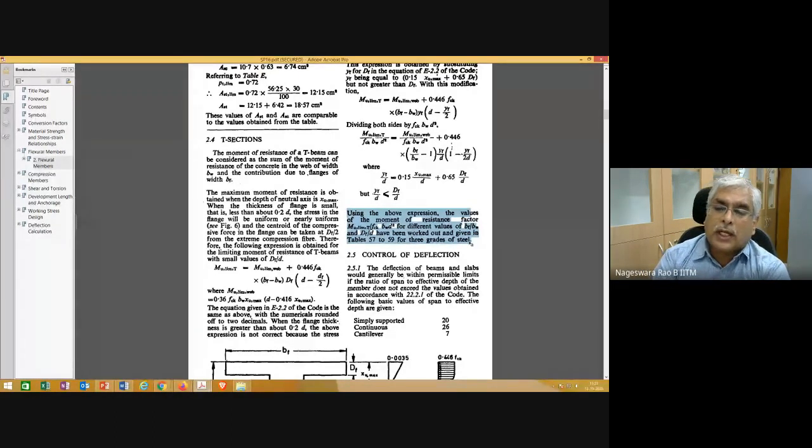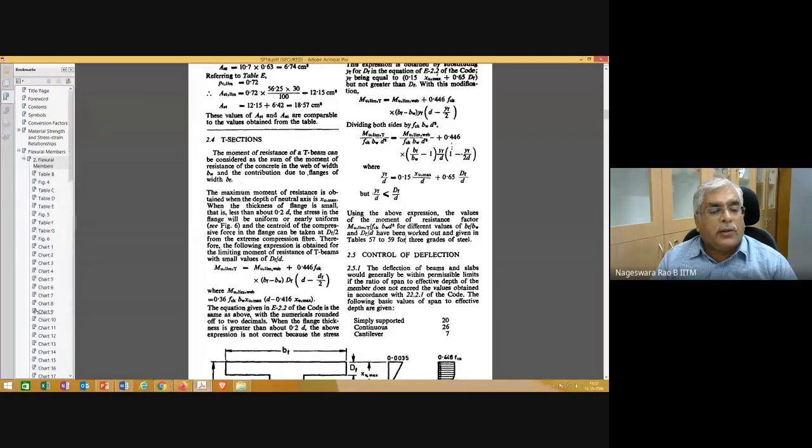Suppose you are given the section details, and you are asked to find the amount of steel required. You can go through the procedure, whatever formula we have looked at, and then make use of that, and also cross-check whether the amount of steel that you got is roughly correct or not. You can check using these tables. So let me go to the tables, and I'll quickly explain how to read those tables.